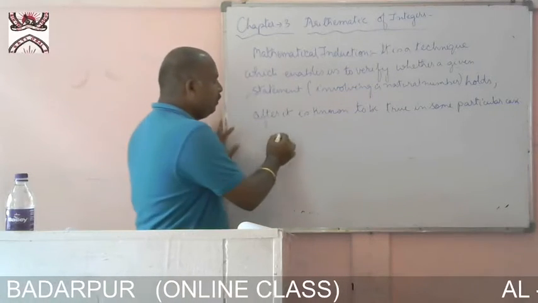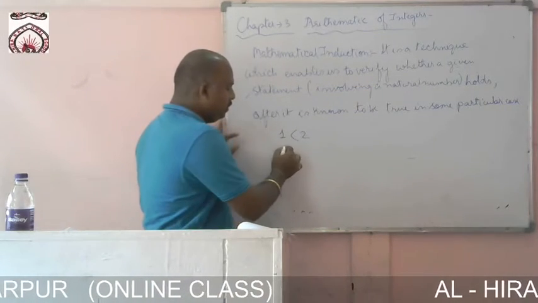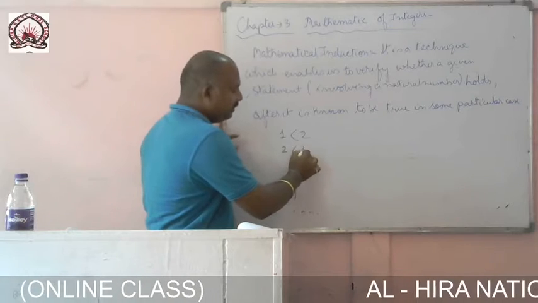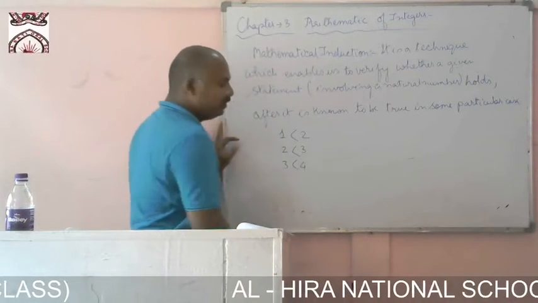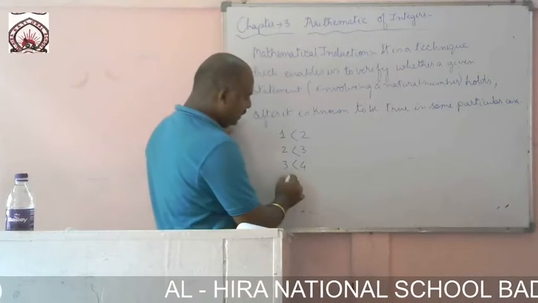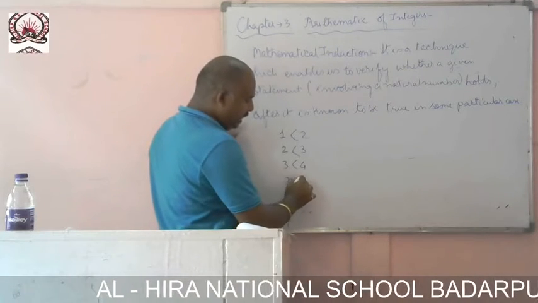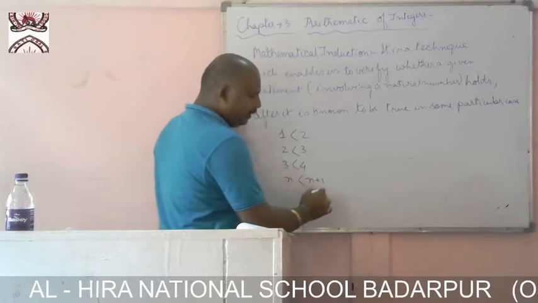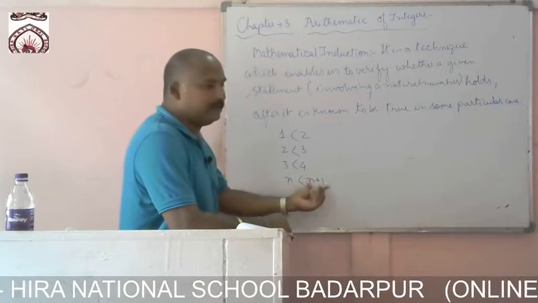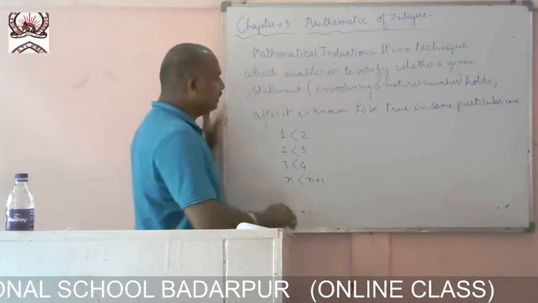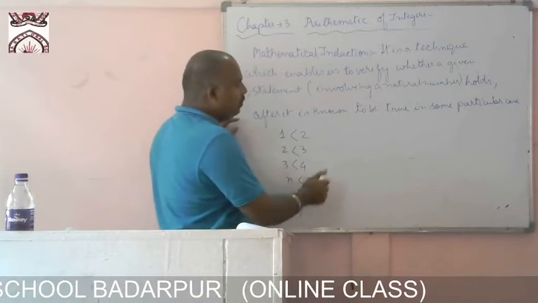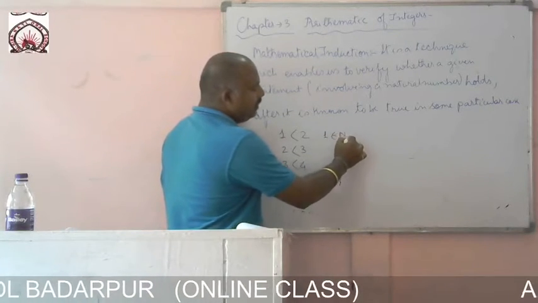Now we know 1 is smaller than 2, 2 is smaller than 3, 3 is smaller than 4. Similarly, n is smaller than n plus 1, where n is a natural number. 1 belongs to natural numbers as well as 2.